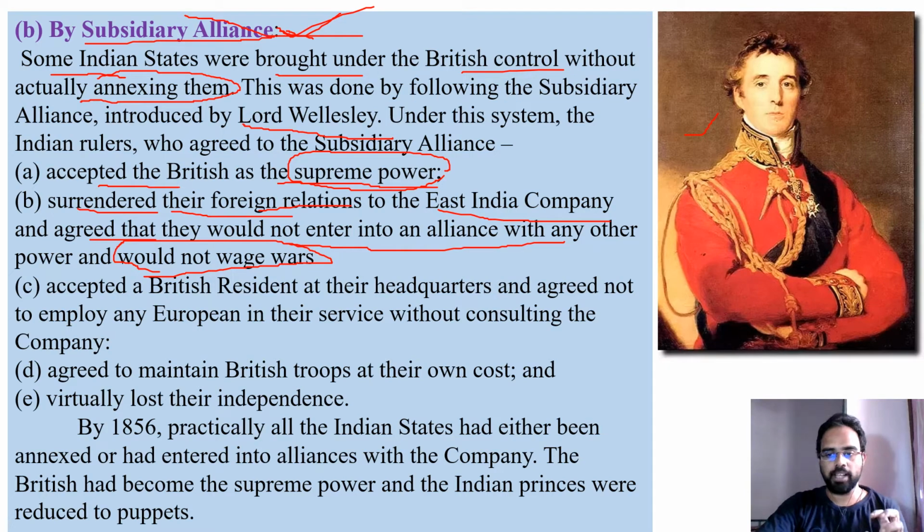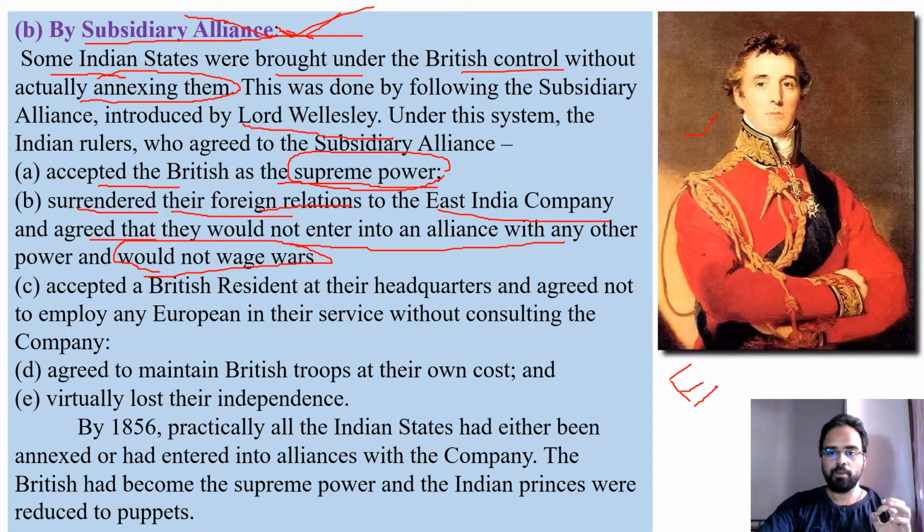Along with that, by this time, the French were also strengthening their roots in India. The French also came for trade, and they had certain territories under their control. The British and French were always enemies.